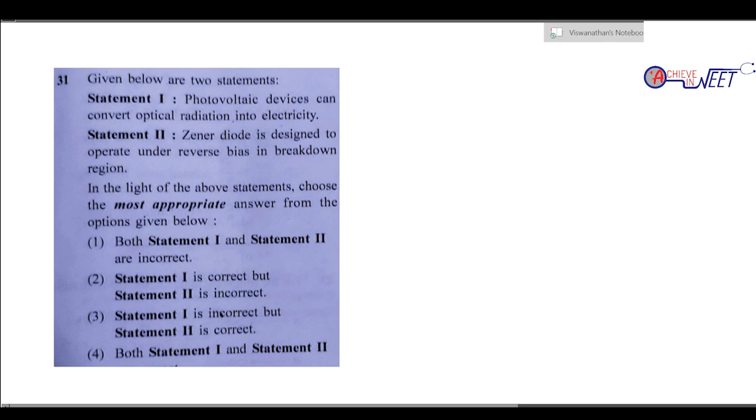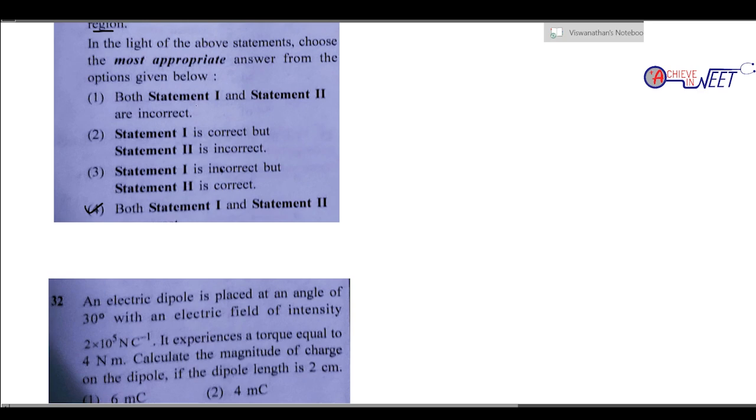Question 31. Photovoltaic cell can convert optical radiation into electricity. Obviously a correct statement. Zener diode is designed to operate under reverse bias in breakdown region. What is a Zener diode? A Zener diode is a heavily doped PN junction diode acting in reverse bias, and it acts as a voltage regulator in the breakdown region. So both statements are correct. Statement 1 and statement 2 are correct. So it's option 4.